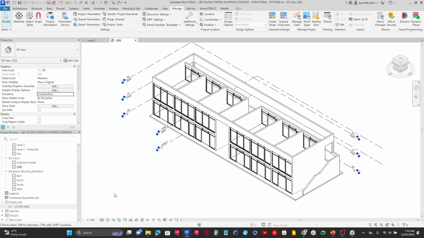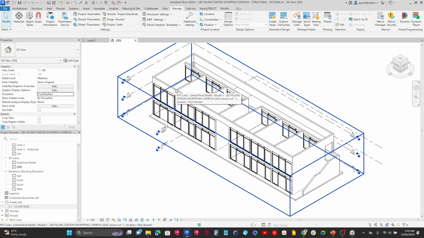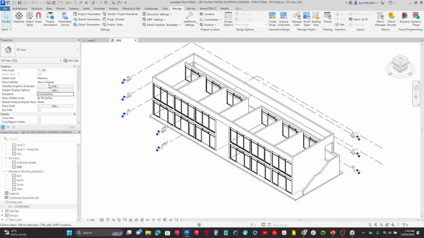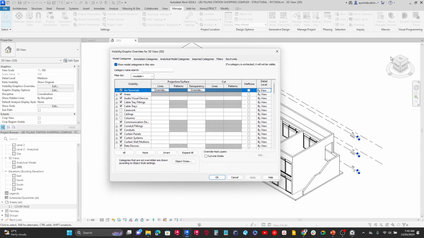Some other things that you may take note of is that we're missing a roof. If I wanted to see that roof, all I need to do is scroll down over here in my 3D view, rather under graphics, you're going to see an option called visibility graphics override. So now you can set exactly what you want to see in a view. I'm going to click on edit, and then you should see this window come up over here. Sorry, it was on my second screen.